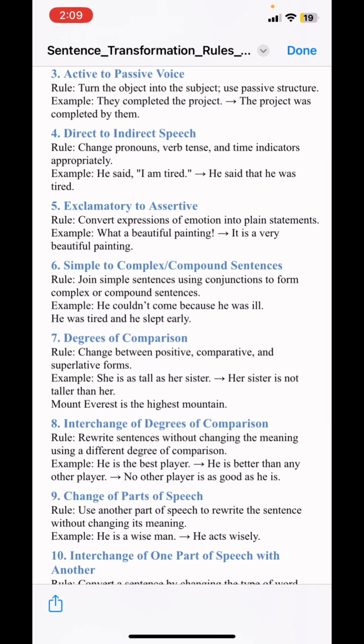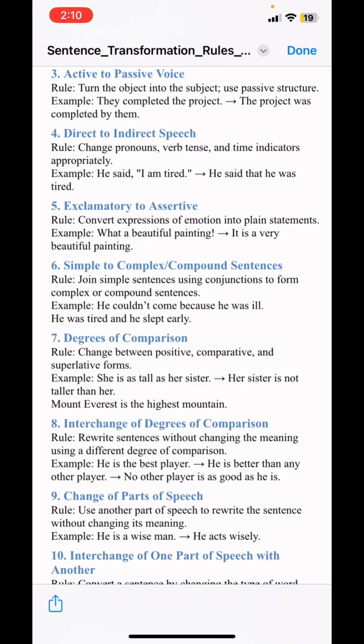And the fifth one, that is exclamatory to assertive sentence. So what is this? This basically converts an expression of emotion into a plain statement. For example, in an exclamatory sentence we are constantly expressing our feelings, but when we change that sentence, it becomes very simple.